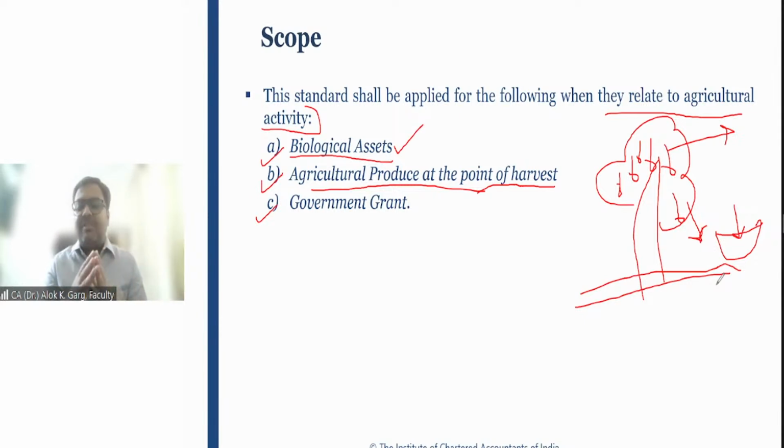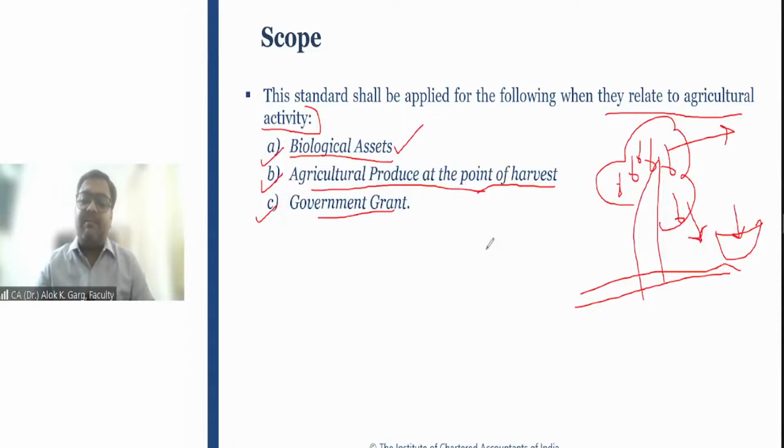One, a biological asset when it is related to agricultural activity will come under this standard. Second, agriculture produce at the point of harvest will come under this standard. Third, government grant related to biological asset, related to agriculture produce, is also covered under this particular standard. For example, government is providing a grant to the company, let's say there is a shortage of wheat in the country.